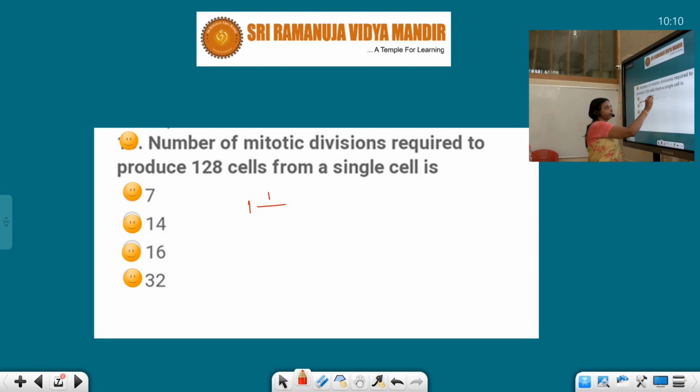Third mitotic division, 4 to 8. Fourth mitotic division, 8 to 16. Fifth mitotic division, 32. After the sixth mitotic division, 32 into 2, 64. And after the seventh mitotic division, 64 to 128. So here the answer is 7.